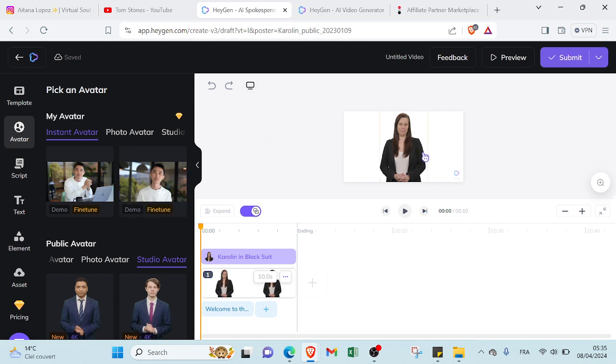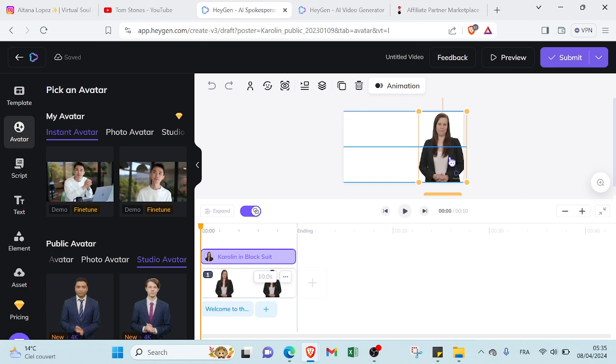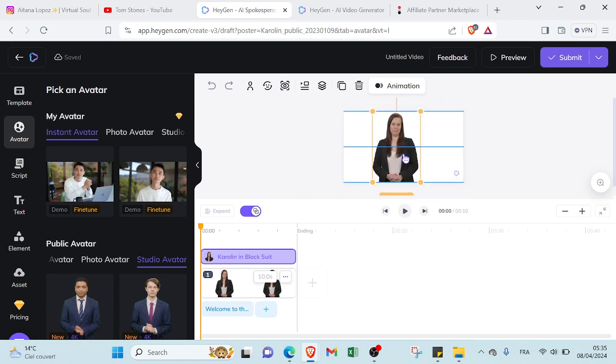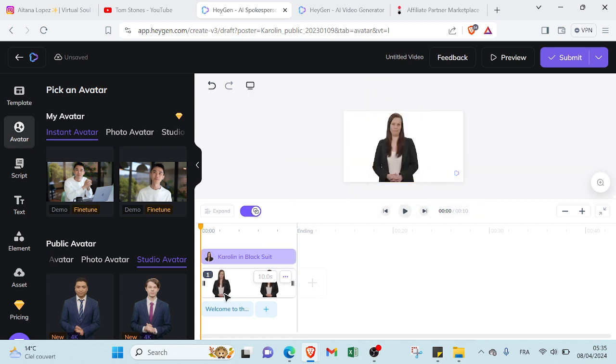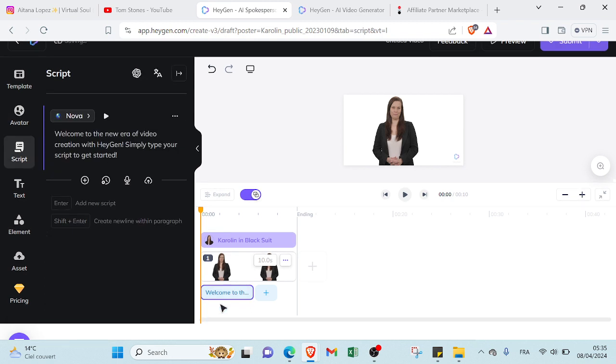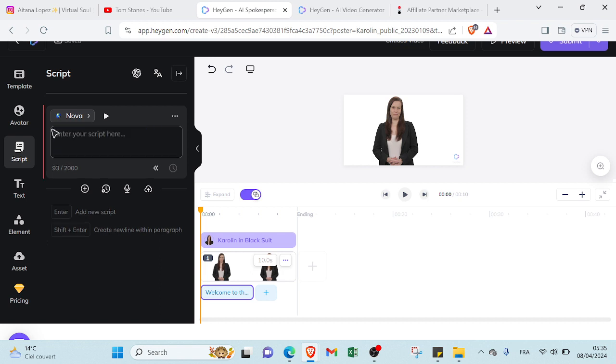For example, you can click over here if you want your AI character on the left or right or in the middle. Here we have animation if you wanna set an effect on enter or effect on leave. And if you want to add a script too, you can just click over here and you can delete this one and then you will add your script.